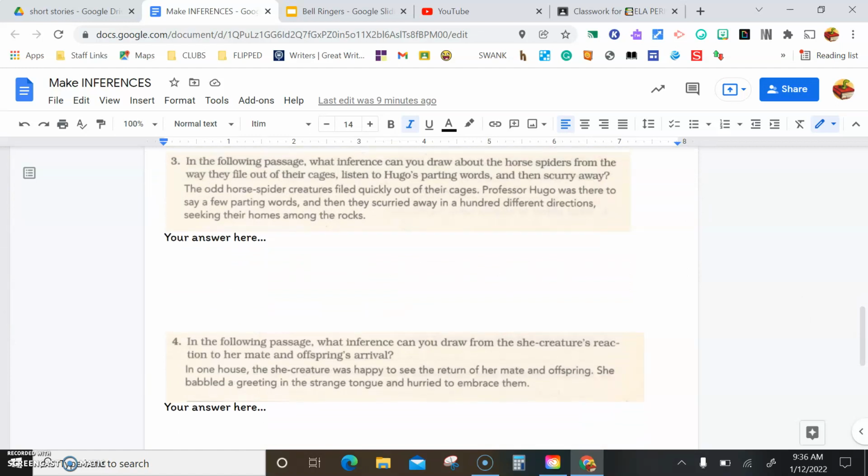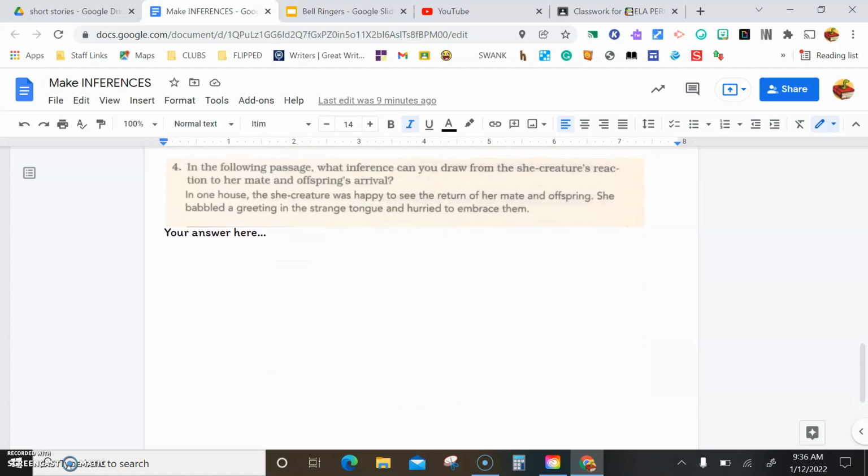Question number 3. In the following passage, what inference can you draw about the horse spiders from the way they file out of their cages? Listen to Hugo's parting words, and then scurry away. The odd horse spider creatures filed quickly out of their cages. Professor Hugo was there to say a few parting words, and then they scurried away in 100 different directions, seeking their homes among the rocks.